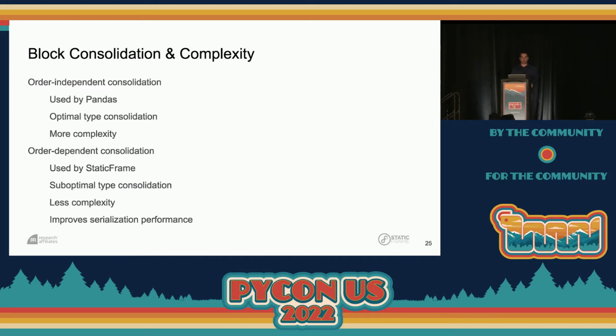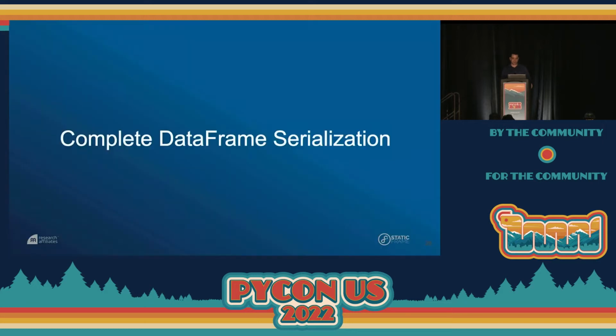So this block consolidation has trade-offs in terms of performance and complexity. So order-independent consolidation, as used by pandas, gives the opportunity for optimal type consolidation, but requires more complexity because we have to translate from those blocks to the representation that the user sees. Order-dependent consolidation, as used by StaticFrame, is suboptimal in some cases. We can't consolidate everything, but this gives us less complexity and, as we'll see later on, improves our serialization performance because we don't have to do that translation from the consolidated blocks.